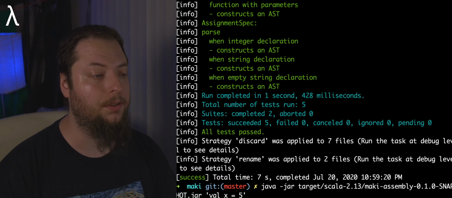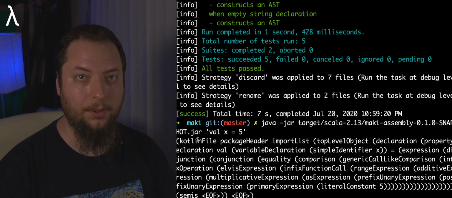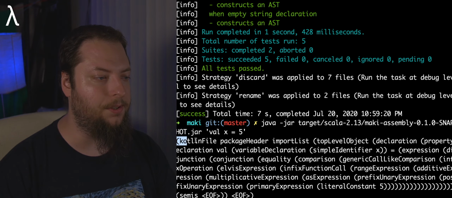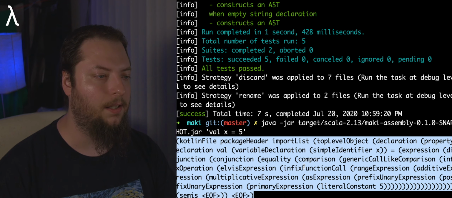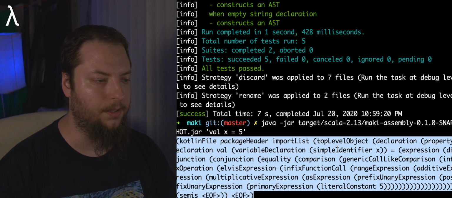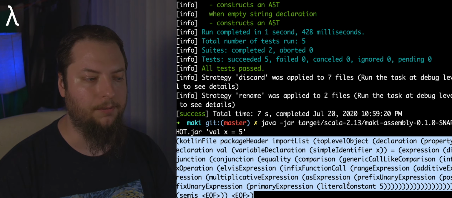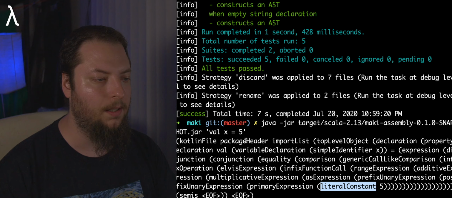So when we run this, we'll notice that it generates a Lisp output currently. This is a tree represented in Lisp syntax, showing all of the generated code that comes out of this. So you'll notice some things here. For example, we have a literal constant 5 that is defined here, and that's the 5 from here.